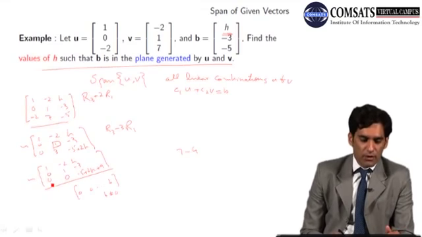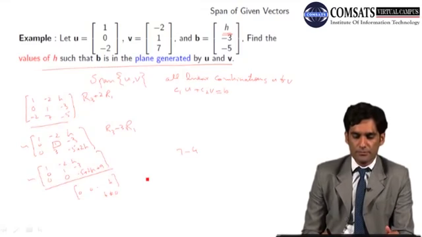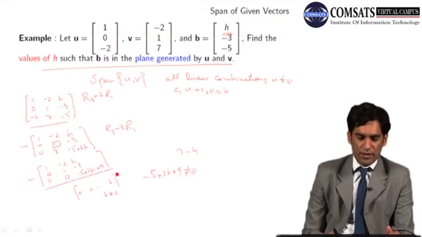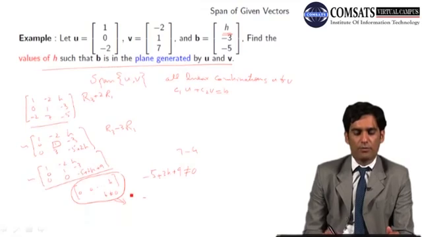It means we cannot allow this term to be non-zero. We cannot allow minus 5 plus 2H plus 9 as non-zero. If this is non-zero, then we are in this case. And according to the theorem, if we have this such type of row in our echelon form of an augmented matrix, then the system is inconsistent.